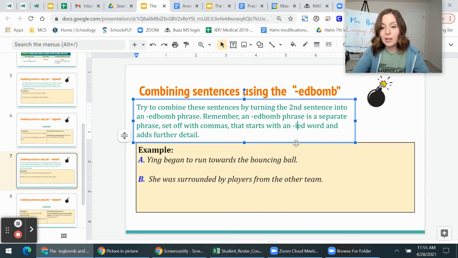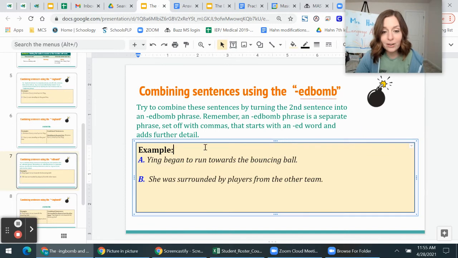So let's look at letter A. Ying began to run towards the bouncing ball. Letter B, she was surrounded by players from the other team. So my ed-bomb, my ed word is right here, surrounded. So pause the video, think about how you could turn letter B into a phrase and add it somewhere in letter A. Pause the video and do that.